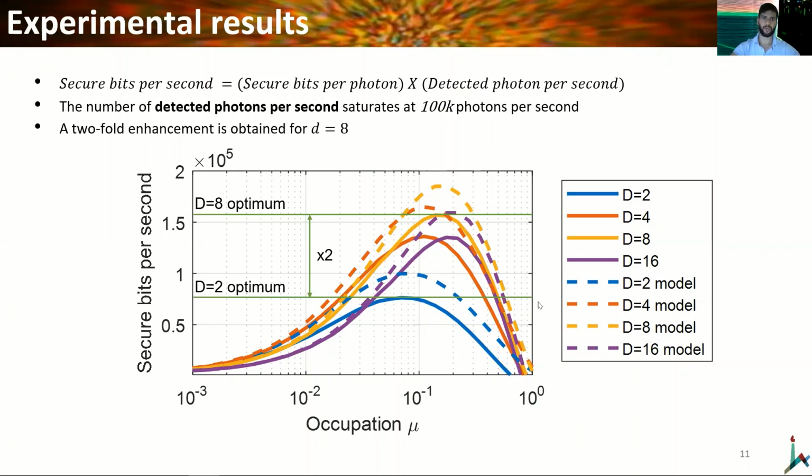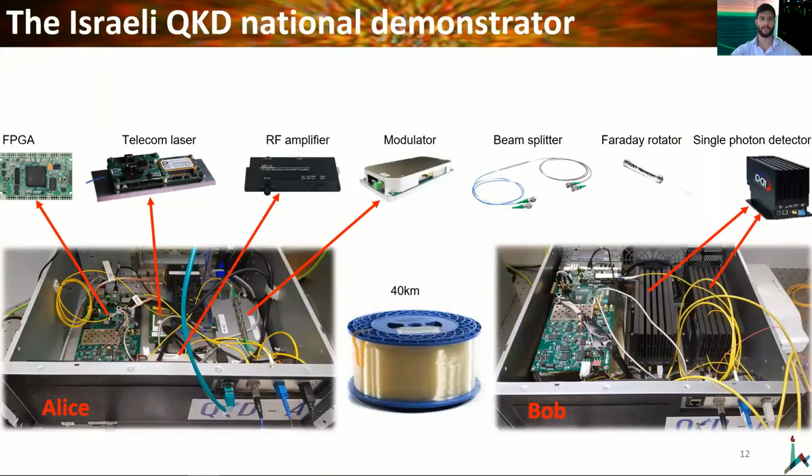In the paper, we show that we can get this twofold enhancement also for superconducting nanowire single photon detectors and not only for our APD. Last, I would like to present our experimental system used to implement both the binary protocol and also the high-dimensional protocol. The system consists of 2 boxes, Alice and Bob, that are connected by a 40-kilometer fiber link.